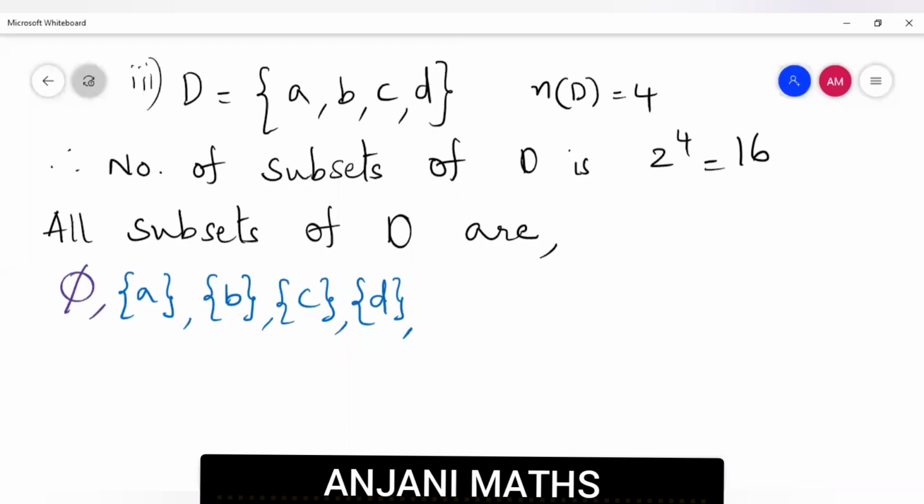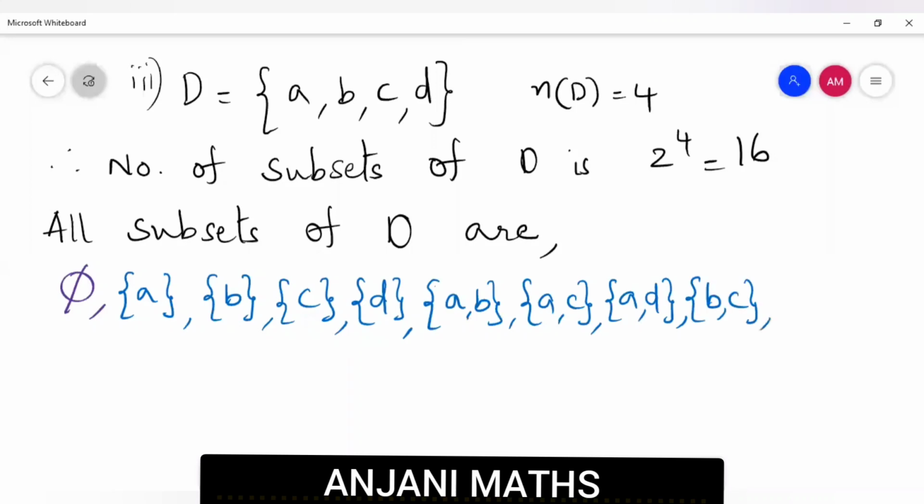Next, we have to write sets with 2 elements. So how I am writing, please follow the order, everyone. I'm starting with A: AB, AC, AD. Next, I'm starting with B: BC, BD. So B is completed. Next, CD. So these are the subsets with 2 elements. We completed the subsets with 2 elements.